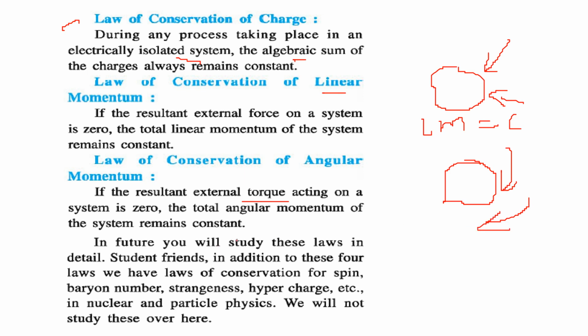So we are going to see them in detail, but in addition to these four laws, we have laws of conservation for spin, baryon numbers, strangeness, and hypercharge in nuclear and particle physics.